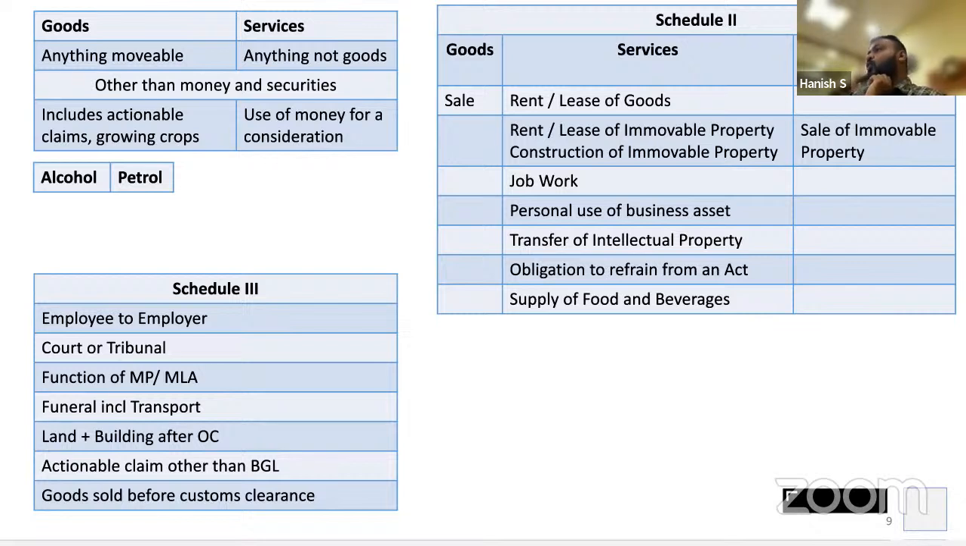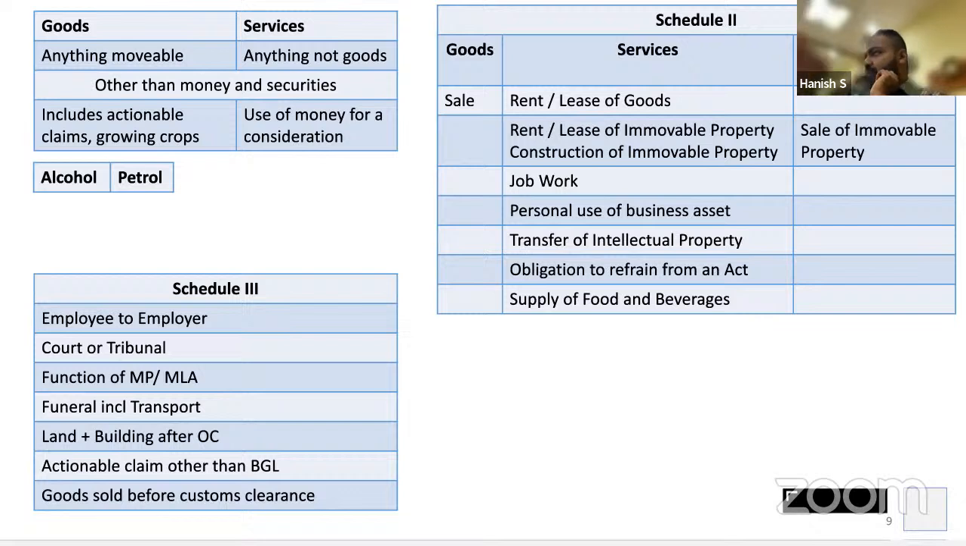I am not going there. Oh, what pipelines is laid? Beautiful. For that, I am not buying that land. Right. So it will still be treated as sale of land and not liable to GST. Clear? Then actionable claim other than betting, gambling, and lottery.